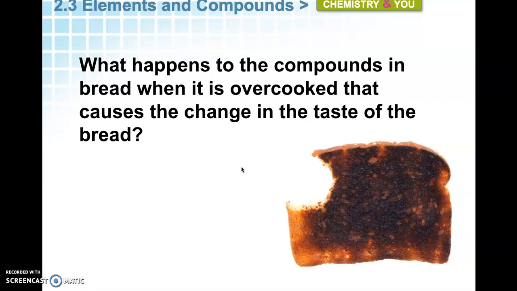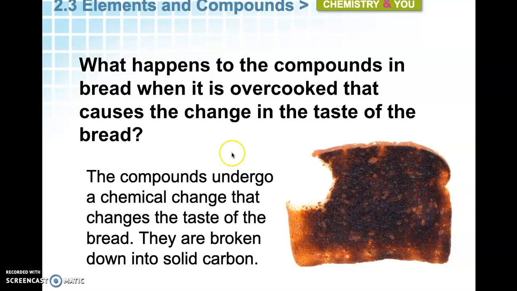So going back to our burnt bread, what do you think happens to the compounds in bread when it is overcooked that causes the change in the taste of the bread? Obviously, it's a chemical change that changes the taste of the bread. They're broken down into solid carbon, so the components of the bread, instead of being all the mixture that made the bread, is now broken down into solid carbon, which is not good to eat.